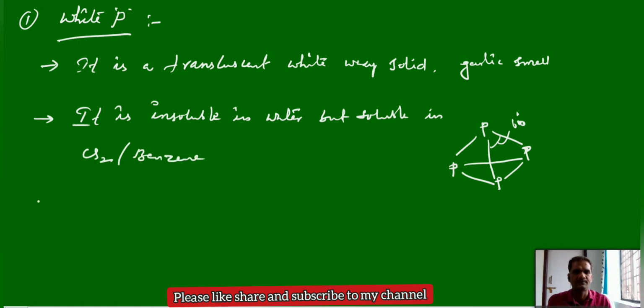Due to the high angle strain, it is less stable and more reactive. Among all allotropes, it is the least stable and most reactive.